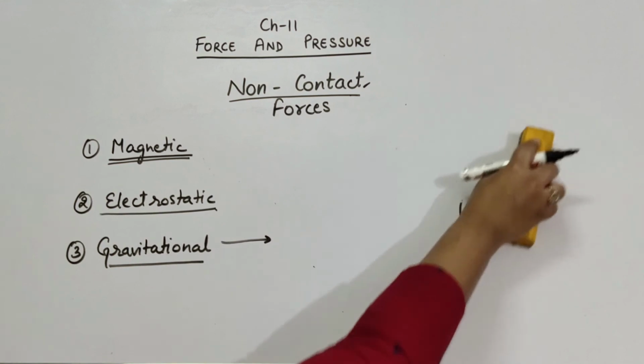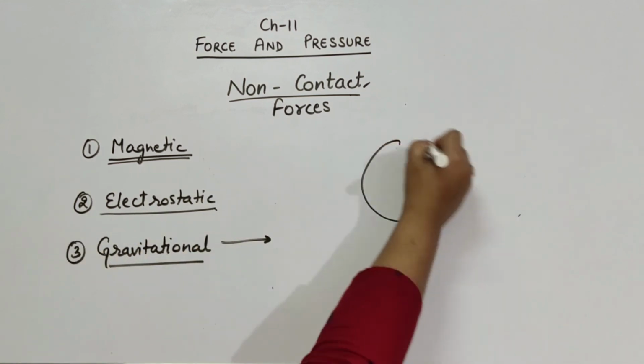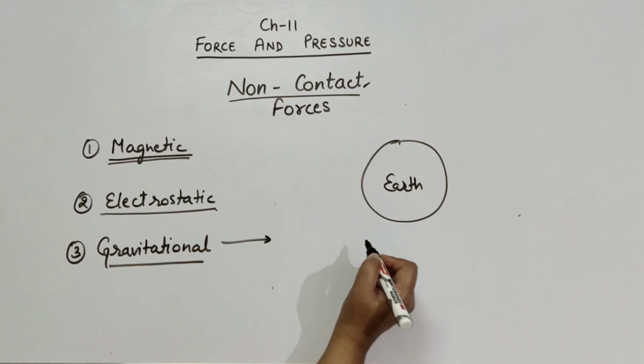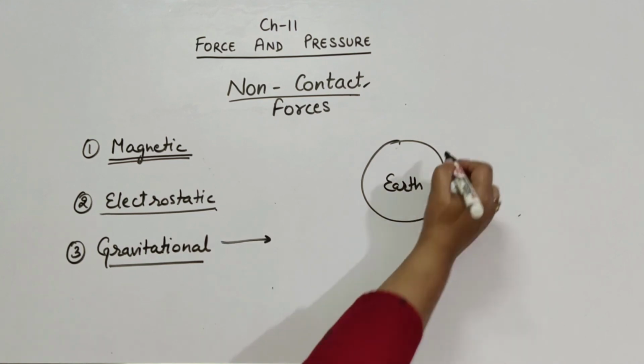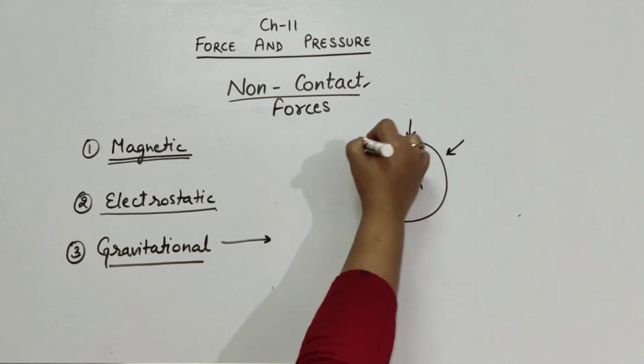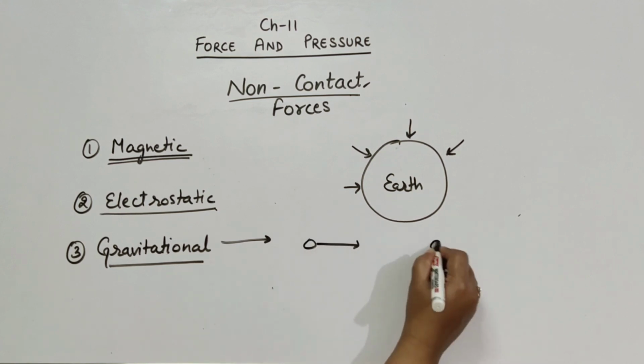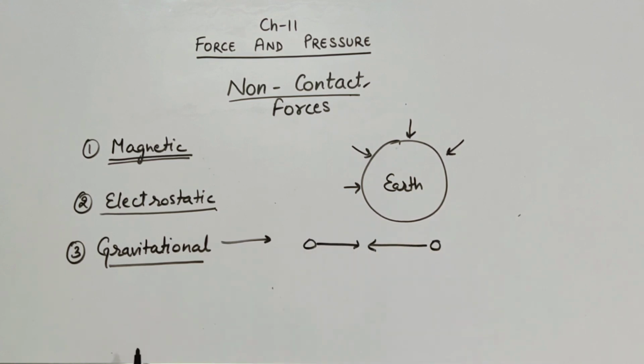But the mass of the earth is very large. So the gravitational force of it is also very large. Hence, earth is able to attract the objects towards itself. In short, the force with which two objects attract each other is called gravitational force.